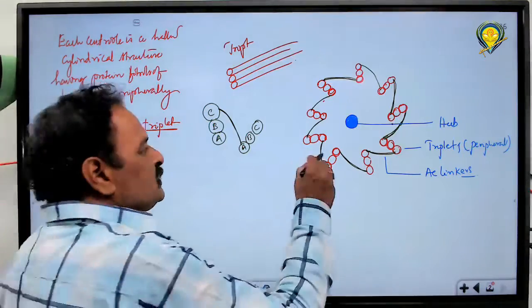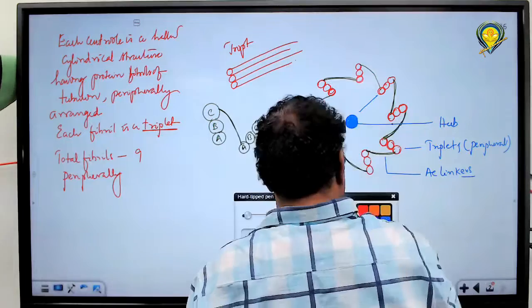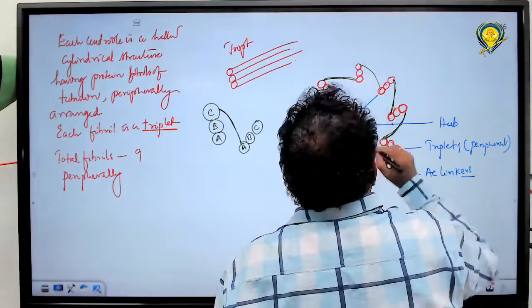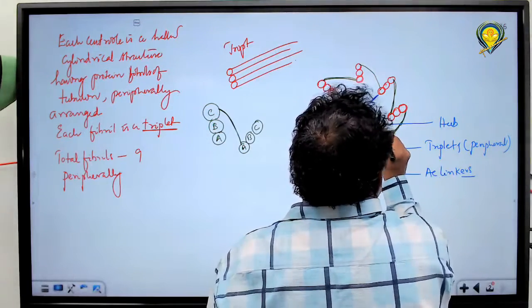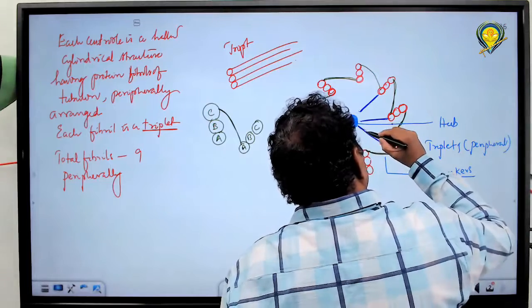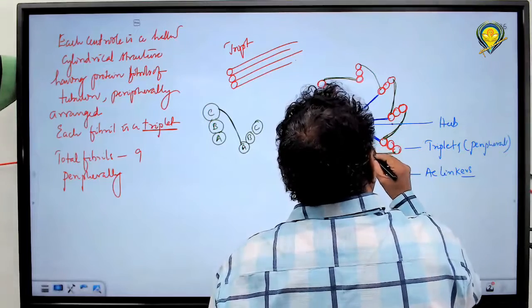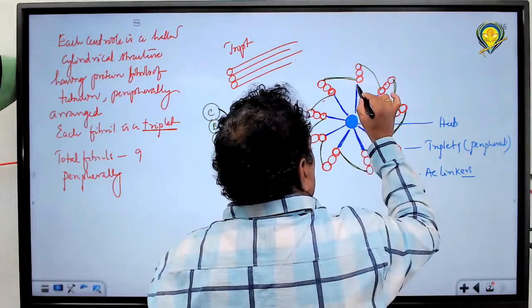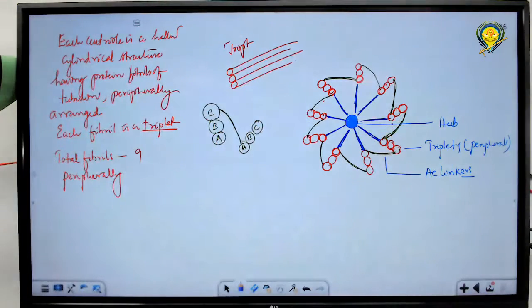So it is a protein mass, connected by radial spokes. How many radial spokes would be there? Nine, because each triplet is connected to the central hub with a radial spoke.